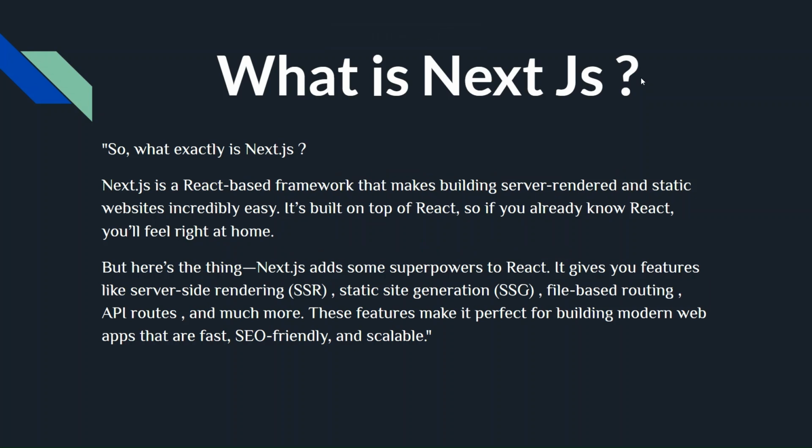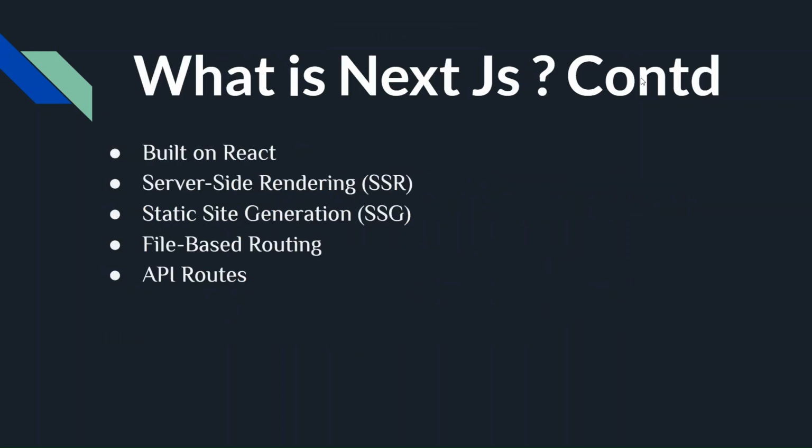But here is one thing, Next.js adds some additional superpowers to React, features like server-side rendering, static site generation, file-based routing, API routes, and much more. These features make it perfect for building modern web apps that are fast, SEO-friendly, and scalable. So, what are the other features which make Next.js more comprehensive? Here you can see that there are some features like it is built on React, it gives server-side rendering, it helps in static site generation, it has file-based routing and API routes.